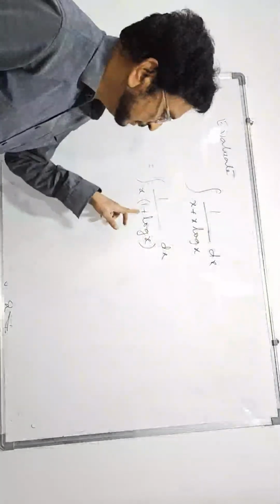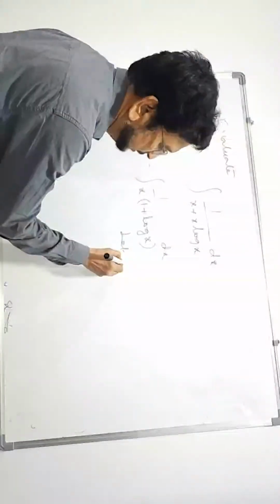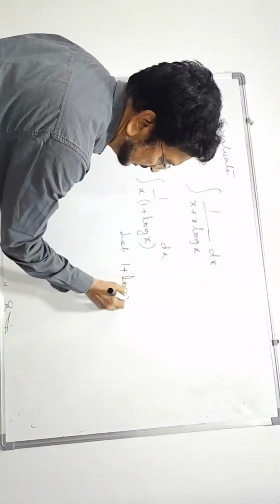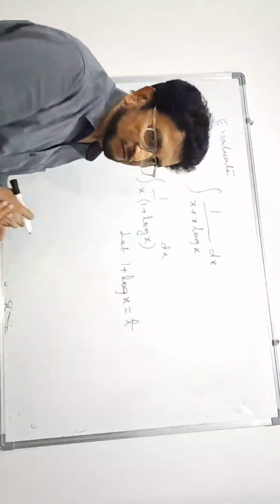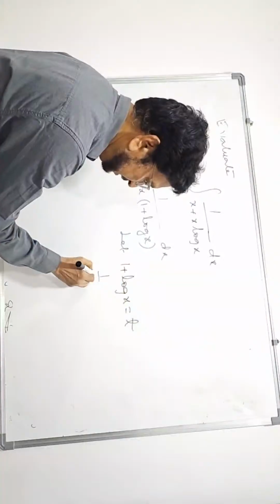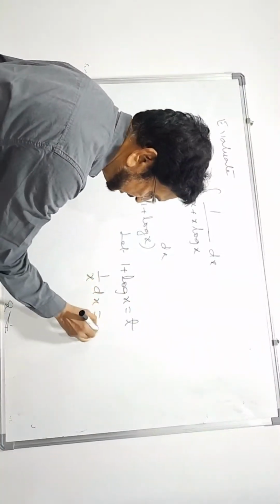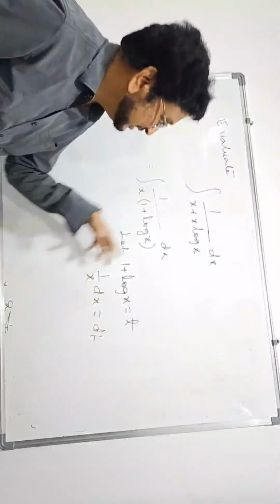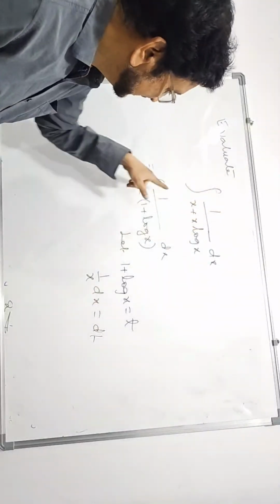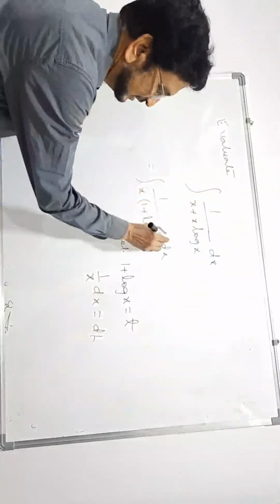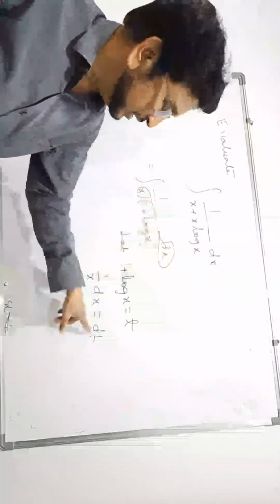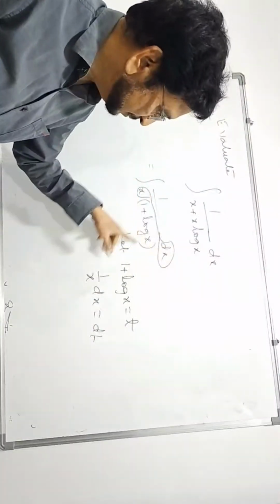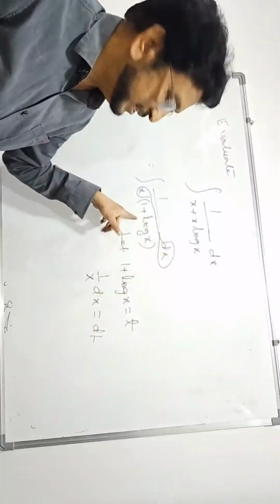See, by integration by substitution we can do it easily. Suppose 1 plus log x is equal to t. What is the d by dx of log x? 1 by x. Then 1 by x dx is equal to dt. This part 1 by x dx is there. In place of 1 by x dx, you can write dt here. And 1 plus log x we suppose t. dt by t you are getting.